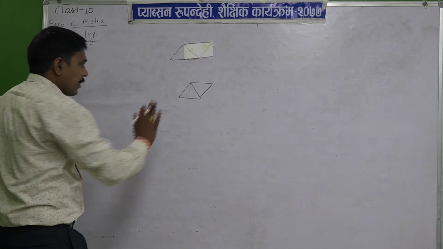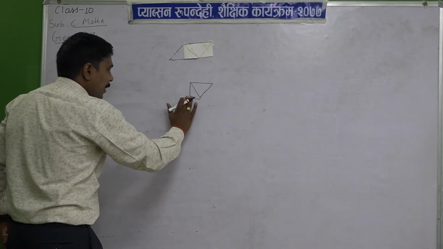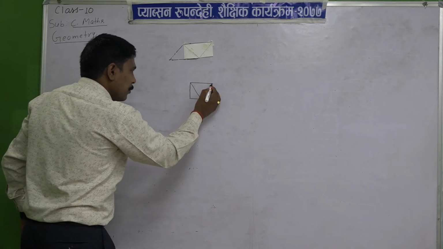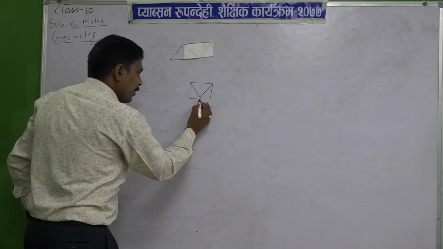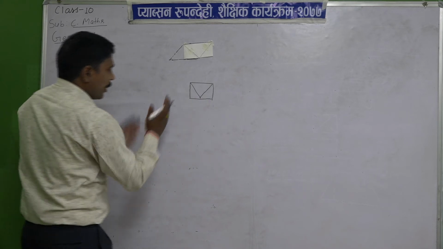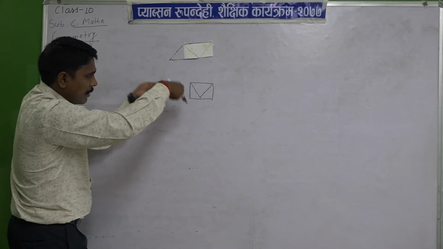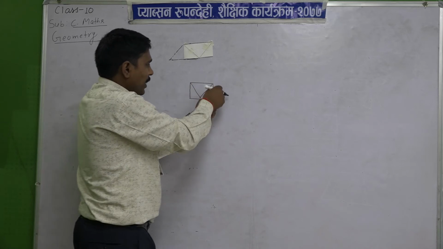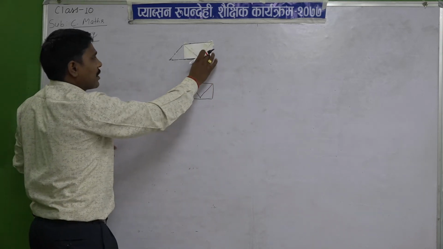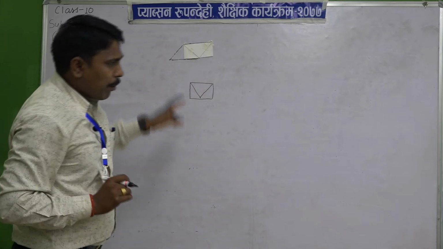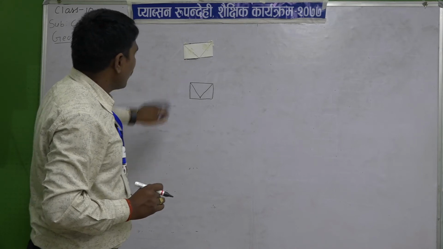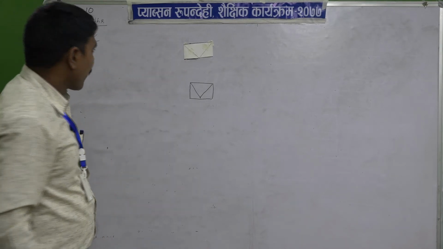Now if you remove this from here and you put here, this half triangle you put here, then you form a rectangle. This part, tear it by the scale and put here, then stitch here, where I am stitching, see, then it forms a rectangle in shape. This one is now a rectangle.